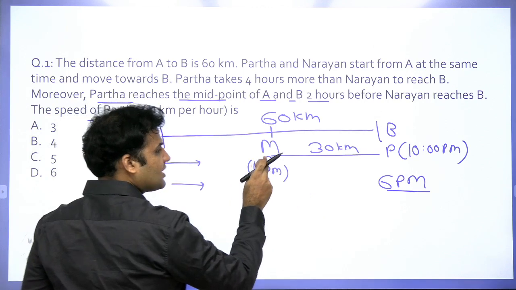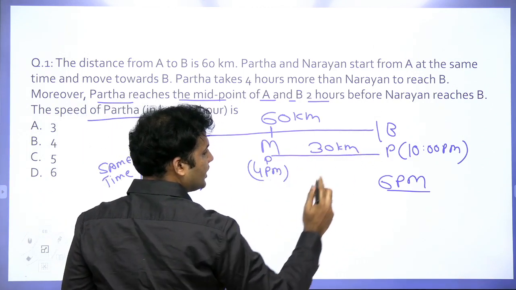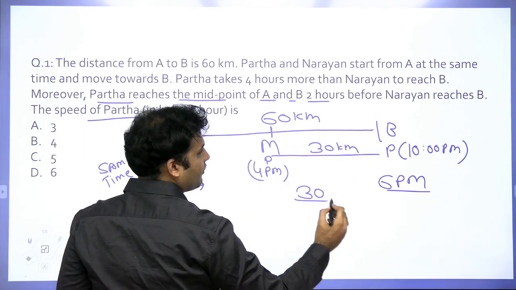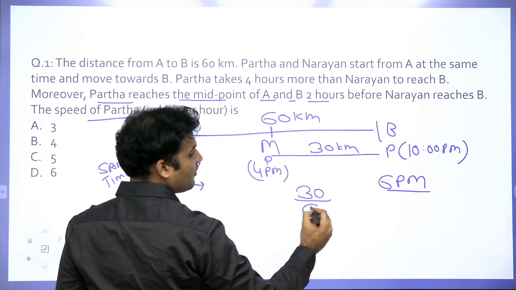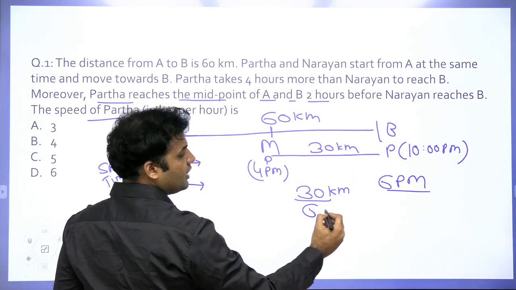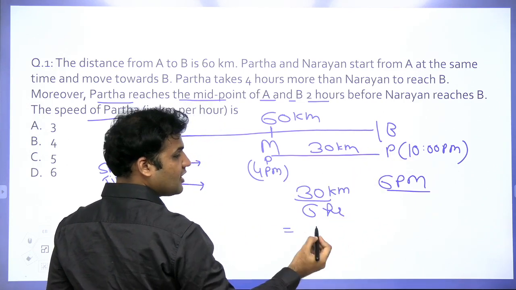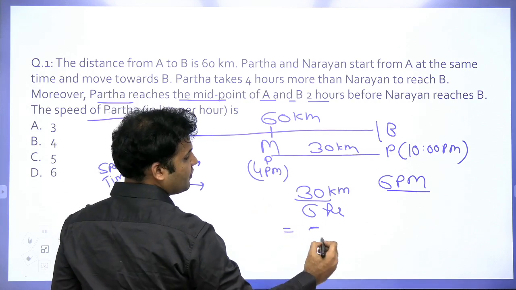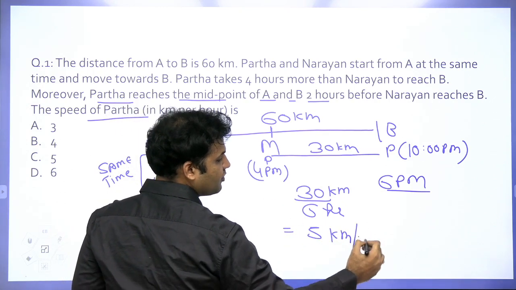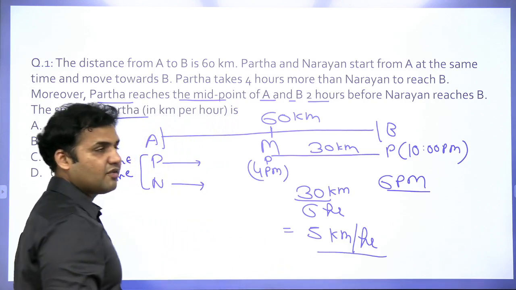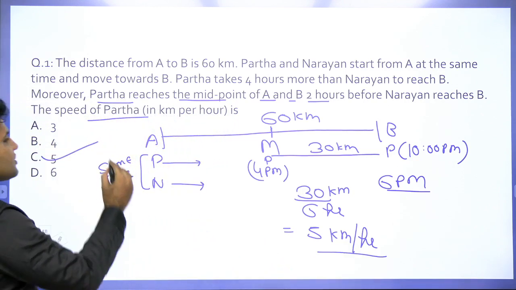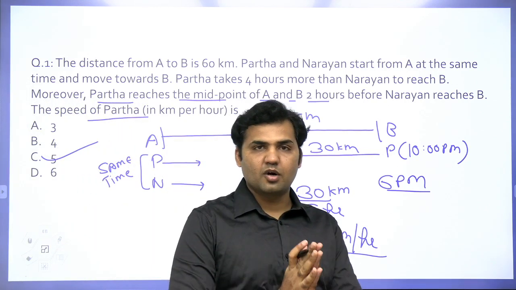Now you see that Partha is traveling this distance of 30 kilometer from 4 to 10, that means in 6 hours. A distance of 30 kilometer in 6 hours will directly give me the speed of Partha, that is 5 kilometer per hour. I don't have to make any equation or use any formula to answer this question. I can straight away say the answer will be option C.